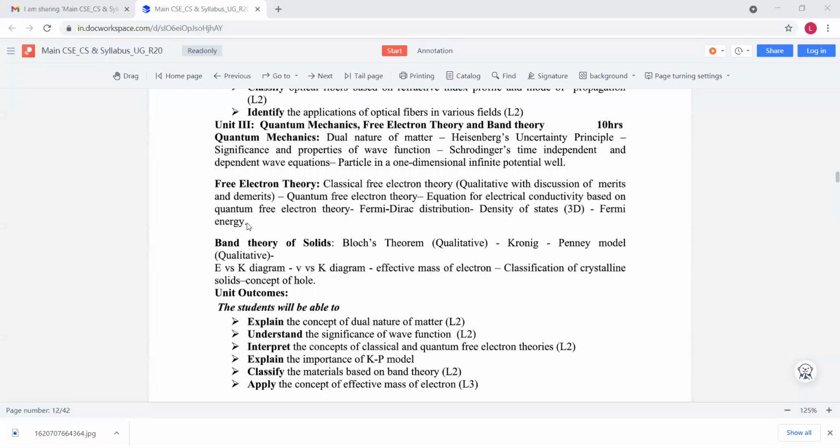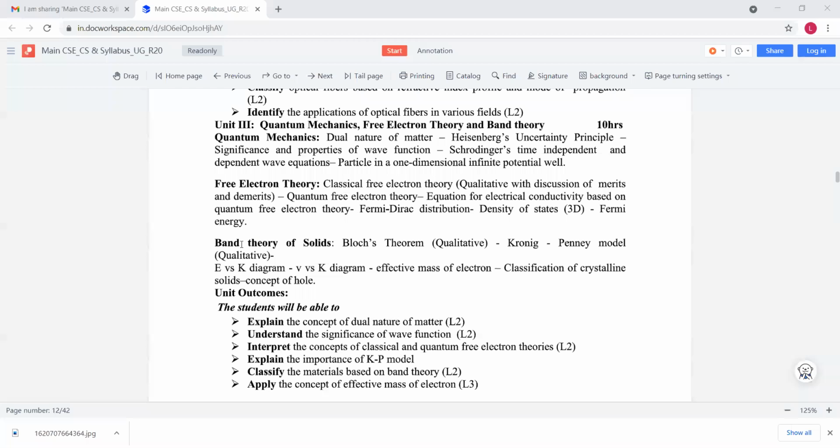Fermi energy is nothing but the last energy level, that means the highest energy level, below which all the energy levels are completely filled with electrons and above which all are completely empty. So that is the Fermi energy level.